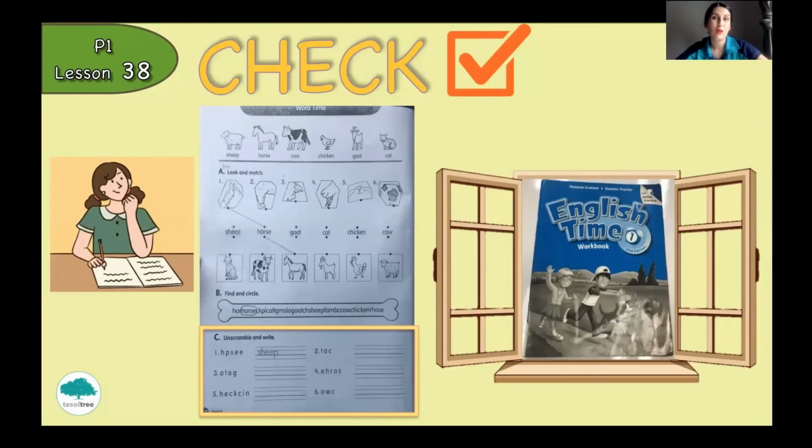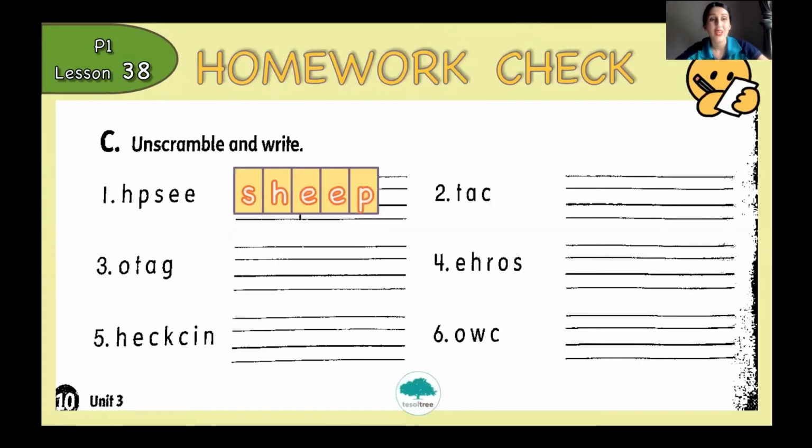And now it's time to check your homework. So I want you to open your workbook. Let's check. Here you have to unscramble the word and write. So our first word is sheep. Let's check number 2.